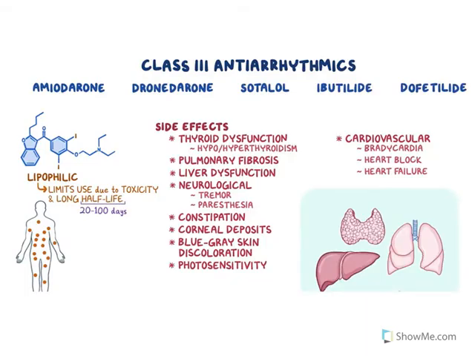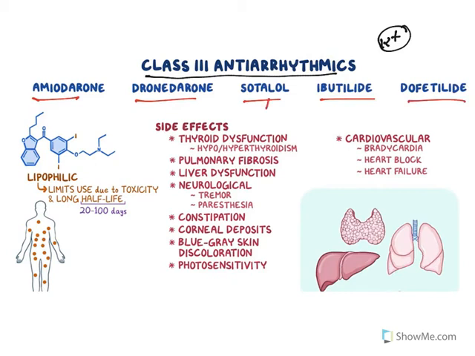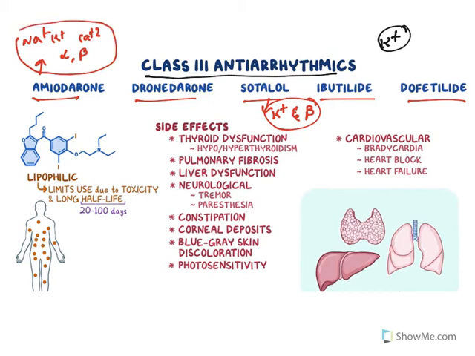Now, the next one. Class 3 antiarrhythmics are potassium channel blockers. The important drugs are amiodarone, dronedarone, sotalol, ibutilide, dofetilide. Sotalol is a potassium channel blocker and beta blocker, whereas amiodarone blocks sodium channels, potassium channels, calcium channels, and alpha and beta receptors are also blocked. Because of this non-specificity, it has wide adverse effects. This is the structure of amiodarone. See, it has these iodines, because of which it has thyroid related adverse effects.